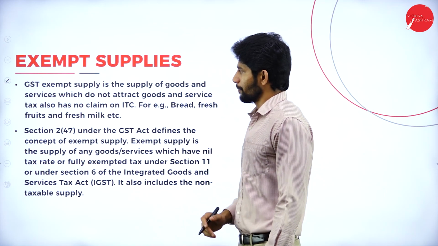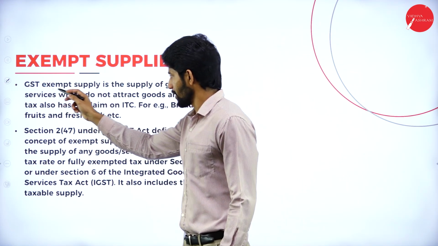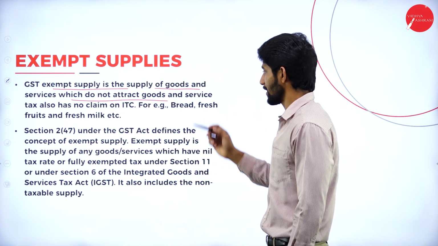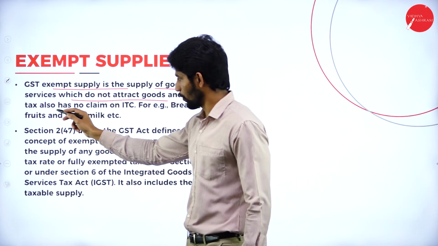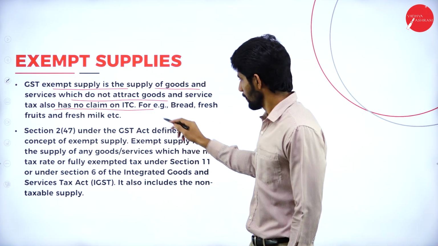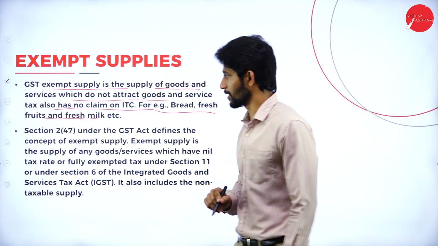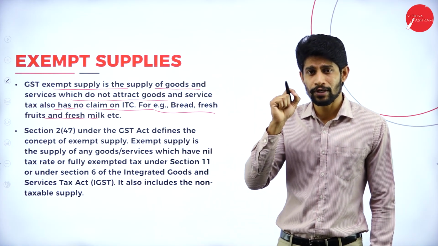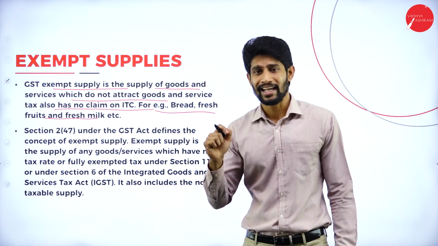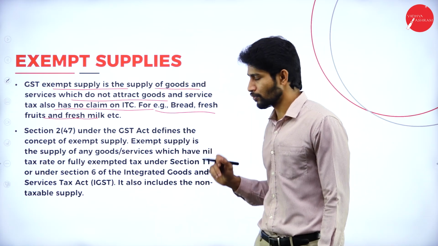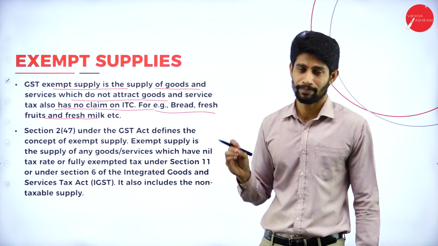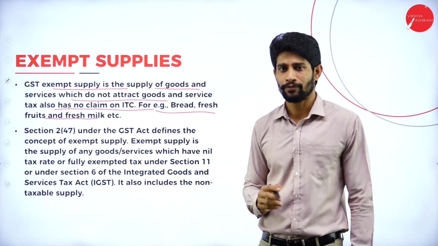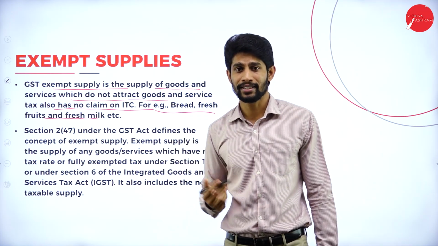Next, exempt supplies. So what is this exempt supplies? GST exempt supplies is the supply of goods and services which do not attract goods and services tax, also has no claim on ITC. For example, bread, fresh fruits and fresh milk. Yes, exempted supply under GST is all about the goods which will not attract the GST. For example, fresh milk, fresh fruits and bread, on this there is no tax, it is exempted supply. That means they are imposing zero rate supply and there is no input tax credit available for exempted supplies because they are not paying the tax at all.